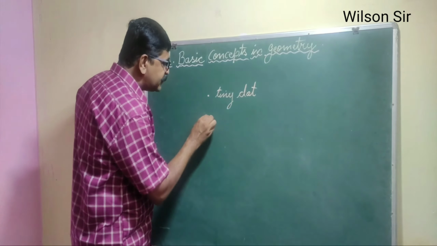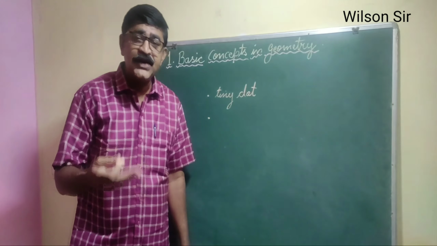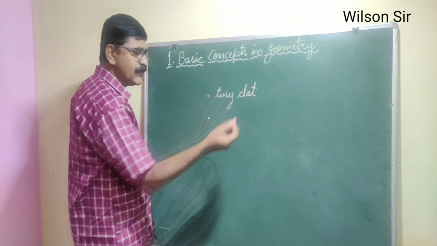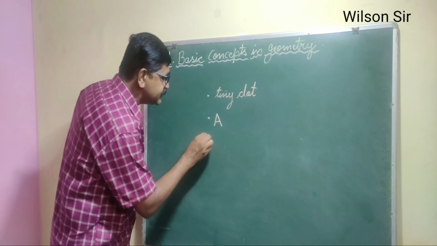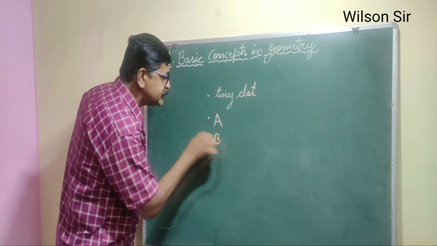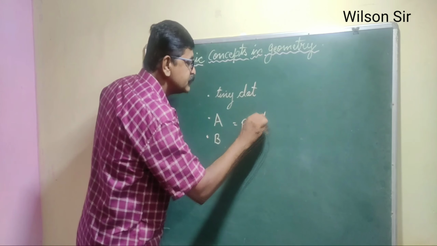So when we take a dot in geometry, we have to give it a name. Suppose we give any alphabet, A, B, C, whatever you like. Suppose it is point A. Another student can say it is point B, and some students can write point C, and so on.